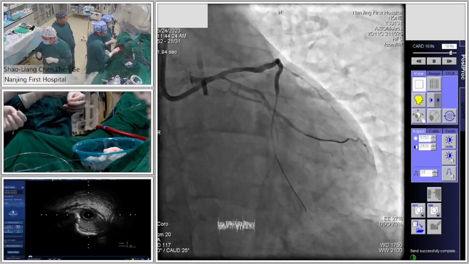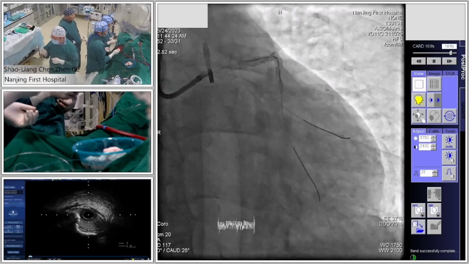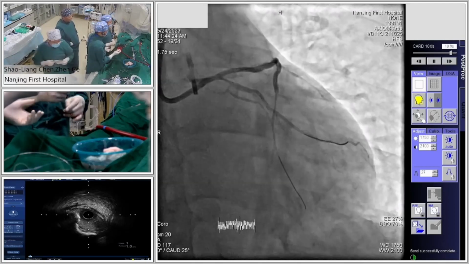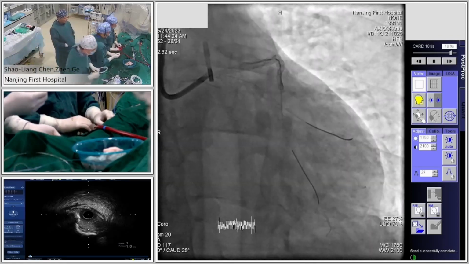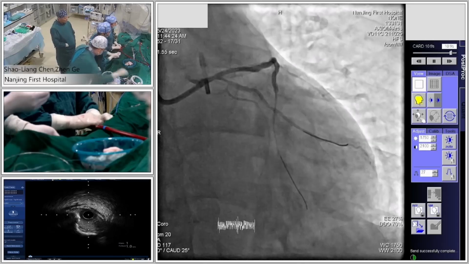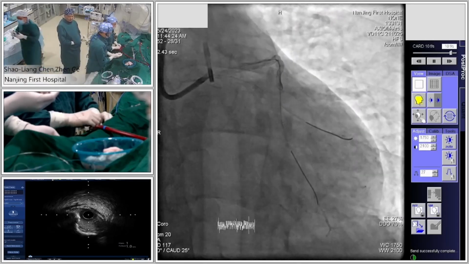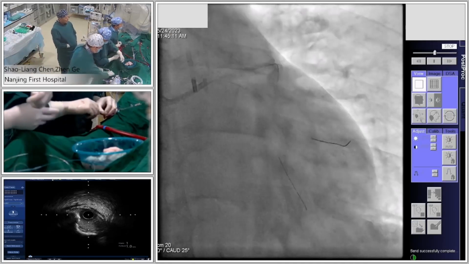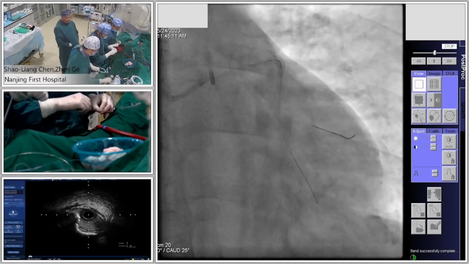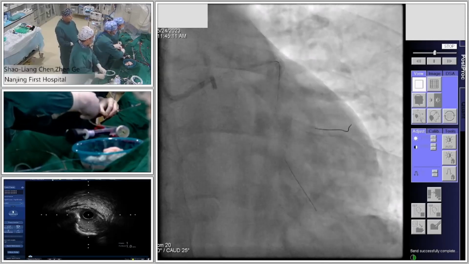38, yes. Because from the IVUS we can see the reference vessel diameter 2.75, but we can see some negative remodeling in the middle circumflex. So I use a 2.5 stent. Very, very typical negative remodeling in the middle circumflex, middle obtuse marginal.